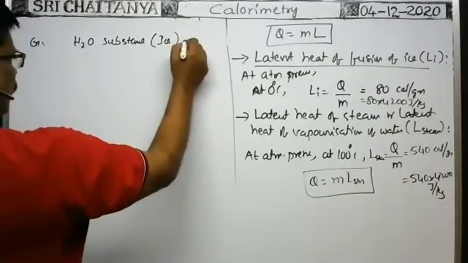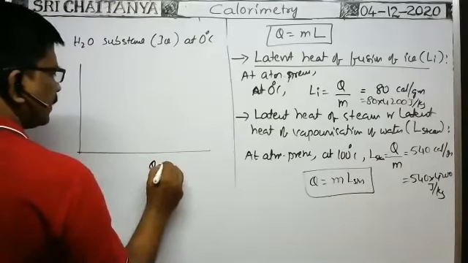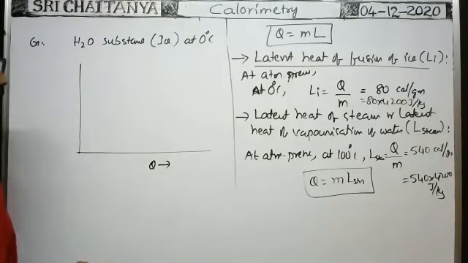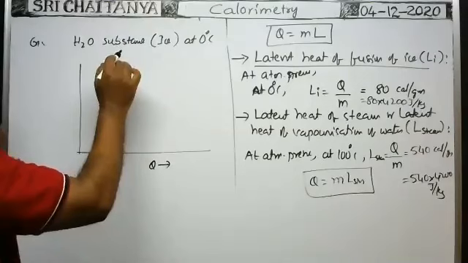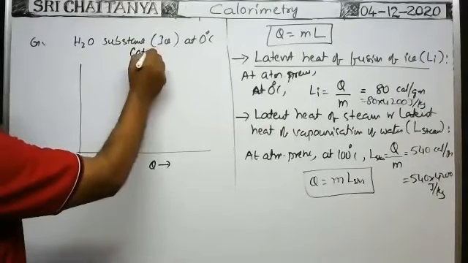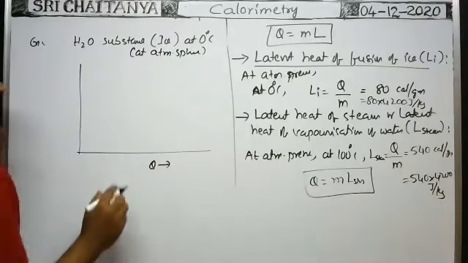Now gradually we are supplying heat energy to the ice at 0 degrees centigrade. What happens first? At atmospheric pressure, we are given ice at 0 degrees centigrade.